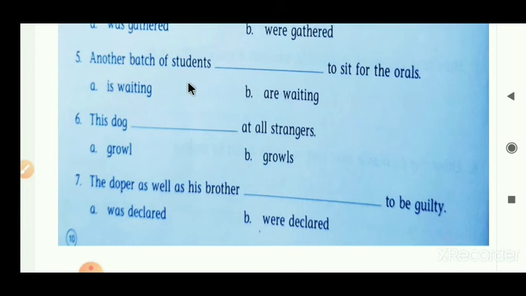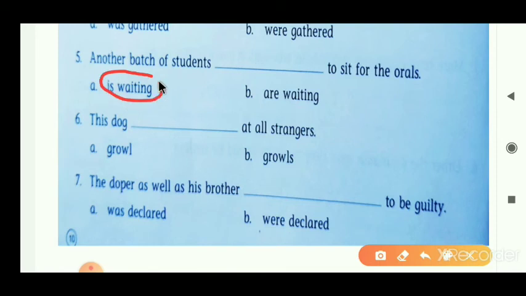So which is the singular verb here? Is waiting. Is waiting is a singular verb here. So what do we have to put here? Is waiting is the correct answer. So the finalized sentence becomes: Another batch of students is waiting to sit for the orals.